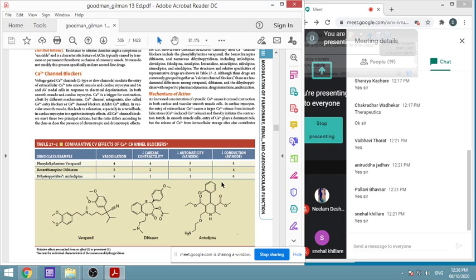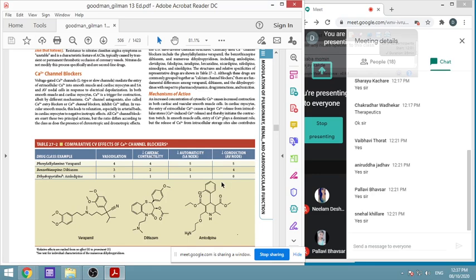If you want, you can go through it. I have told you about the reflex actions. What will be the reflex action? If amlodipine acts more on the blood vessel, it can cause an increase in the heart rate. Directly it causes a decrease in heart rate because of the decrease in automaticity, but at the same time, because of the vasodilation, it causes stimulation of the cardiac center. We have seen it earlier, but I am reminding you that this is how you should study. This is the physiology.